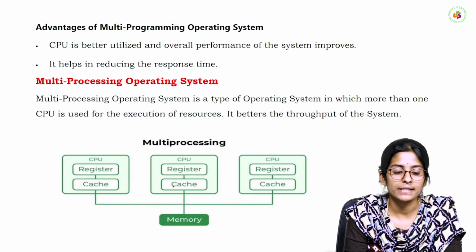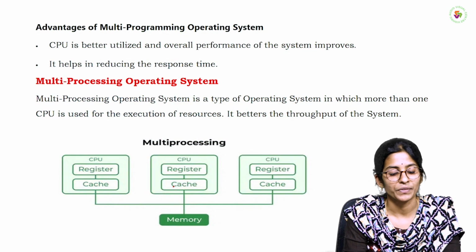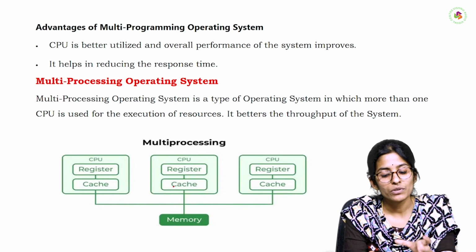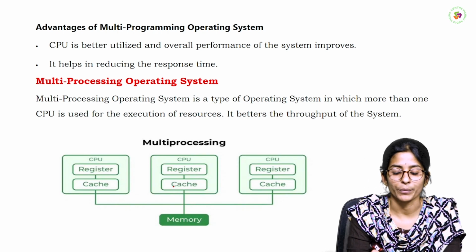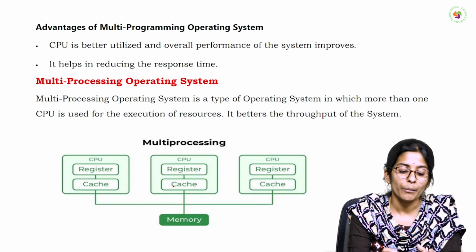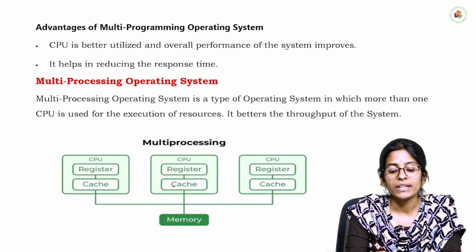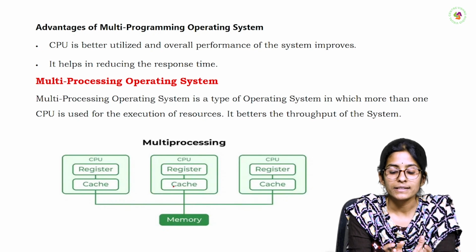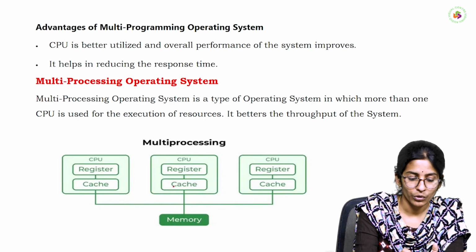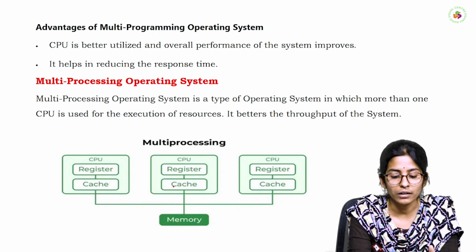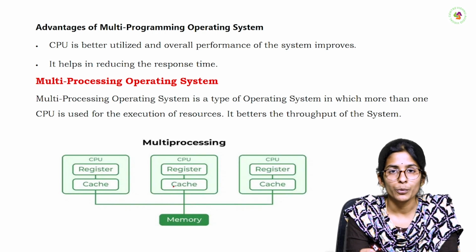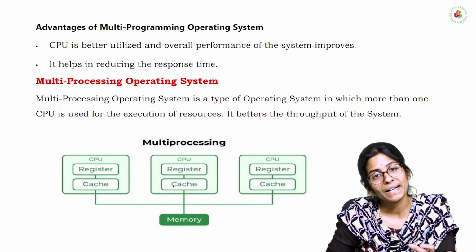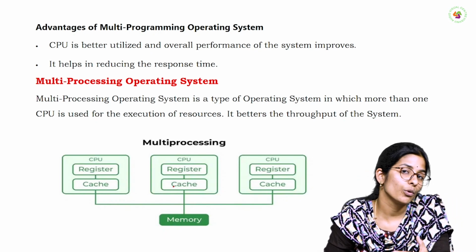The next operating system is the multi-processing operating system. In this operating system, we have multiple CPUs connected to one main memory. By using these multiple CPUs, we can execute multiple jobs, programs or processes simultaneously. If any CPU gets affected or blocked, we can easily use the remaining CPUs to execute the jobs. That is the advantage of multiprocessing, because we have more than one CPU.